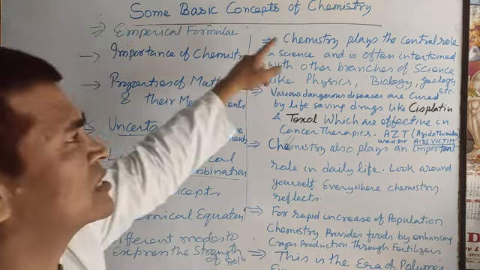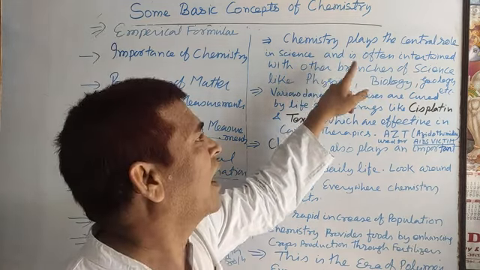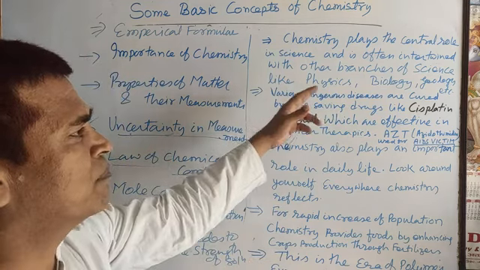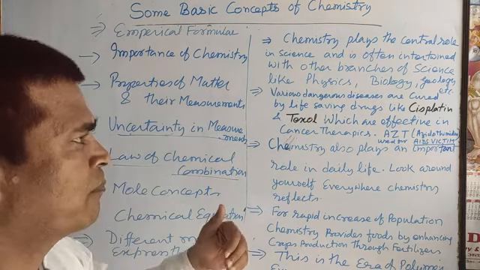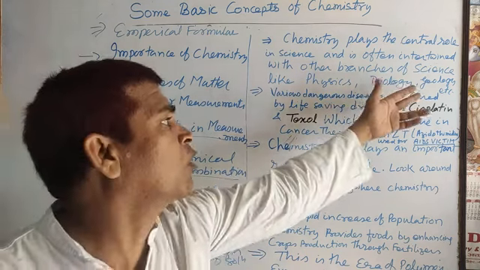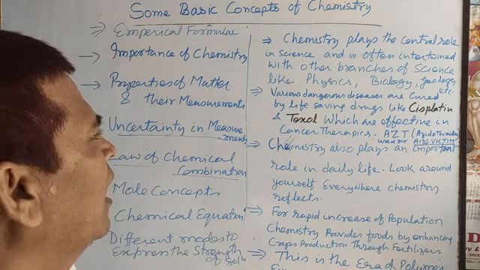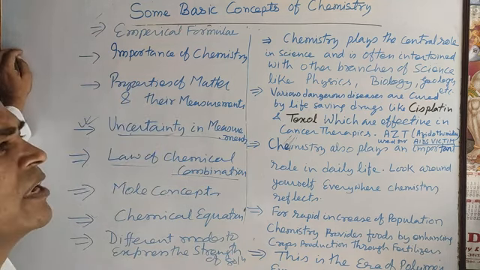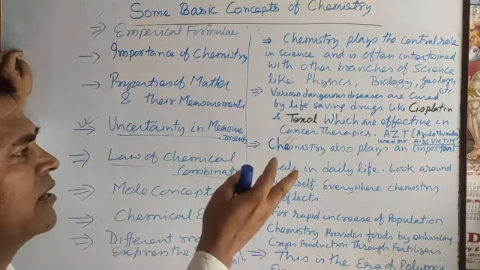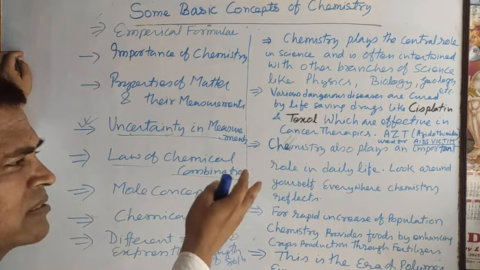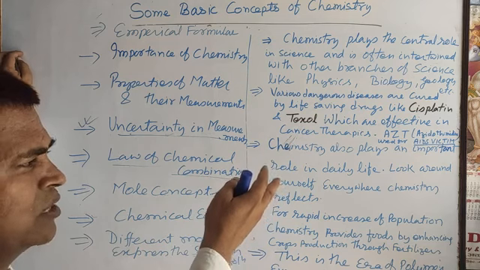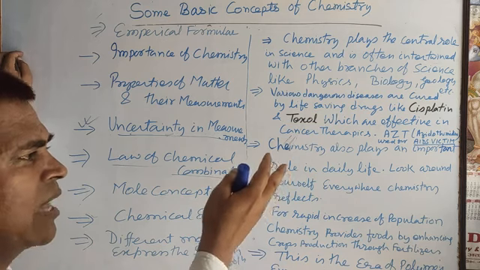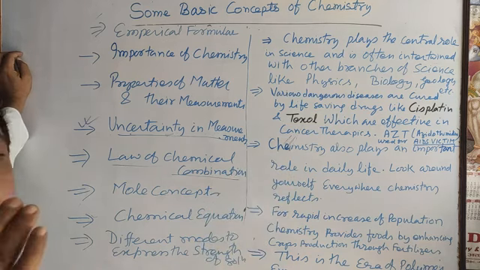Chemistry plays the central role in science and is often intertwined with other branches of science like physics, biology, geology. And various dangerous diseases are cured by life saving drugs like cisplatin and Taxol, which are effective in cancer therapies, and in short medicine names, AZT, azithromycin, used to help AIDS victims.